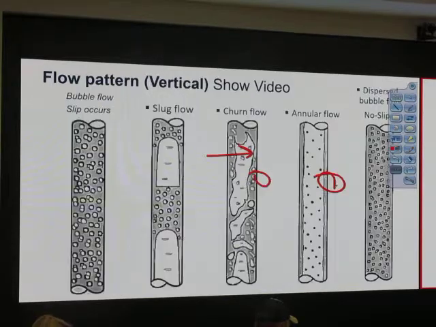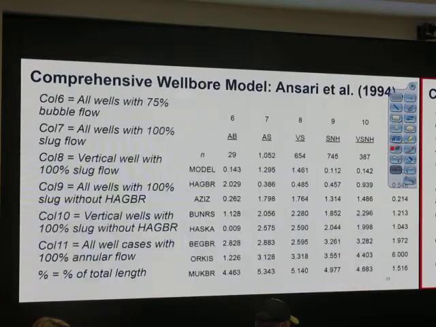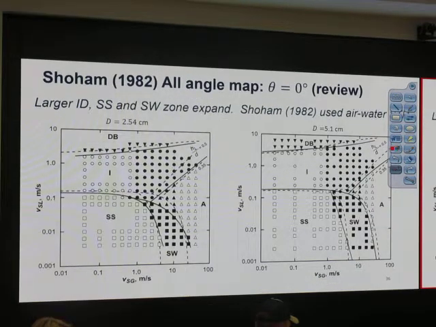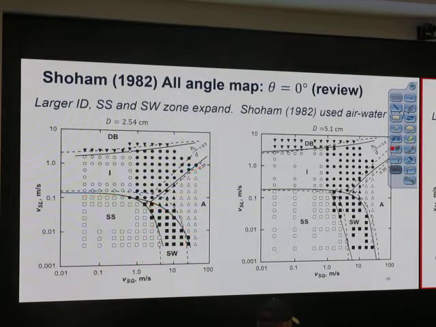Could you put a key on there for what each symbol means? Because none of the slides have that. Correct, it's not on the slide. Most of the time, this is stratified smooth, and this is annular flow. The only thing that is not on the slide is that symbol.